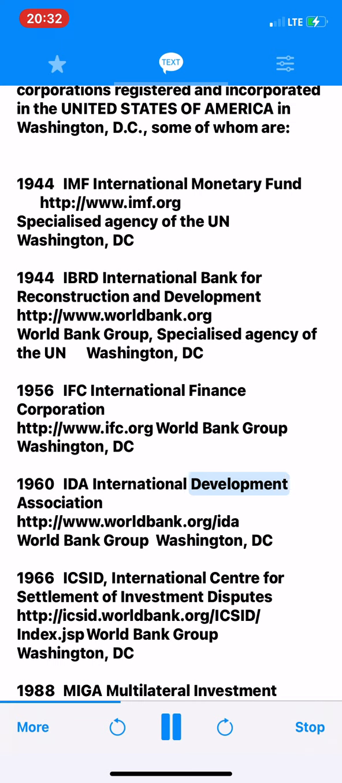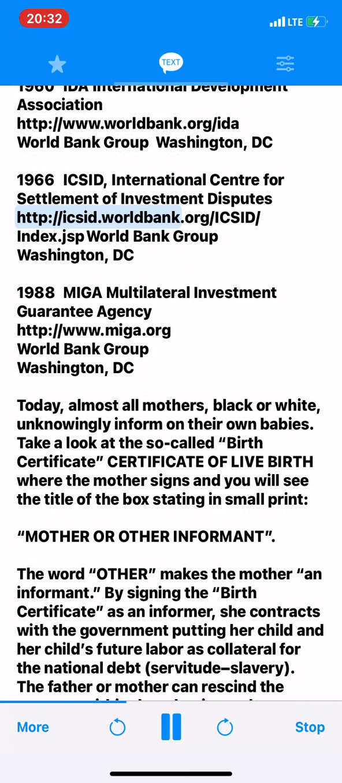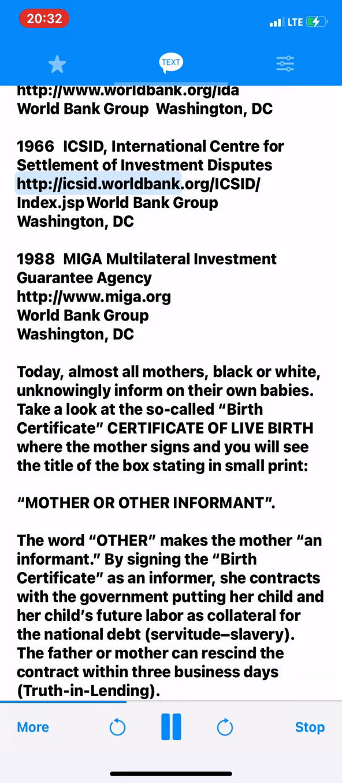1960 IDA, International Development Association, http://www.worldbank.org, IDA, World Bank Group, Washington, D.C. 1966 ICSID, International Center for Settlement of Investment Disputes, http://ICSID.worldbank.org, ICSID Index JSP, World Bank Group, Washington, D.C. 1988 MIGA, Multilateral Investment Guarantee Agency, http://www.miga.org, World Bank Group, Washington, D.C.